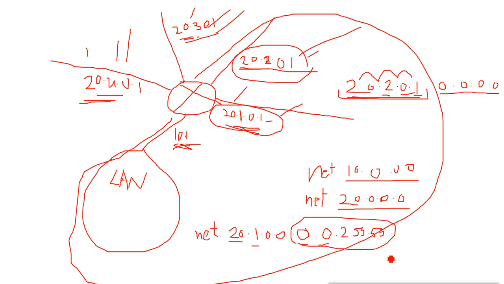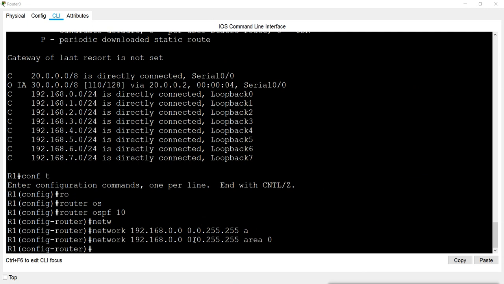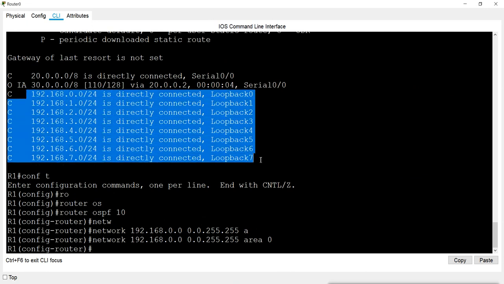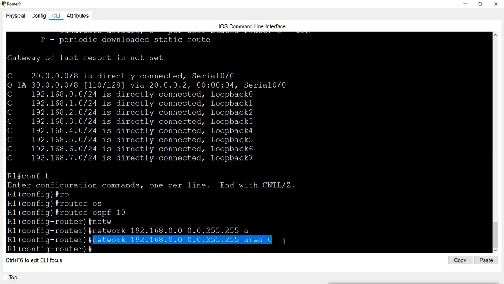So what do I use here? I use the wildcard bit here for introducing all these networks with one command. So okay, it is introduced now.